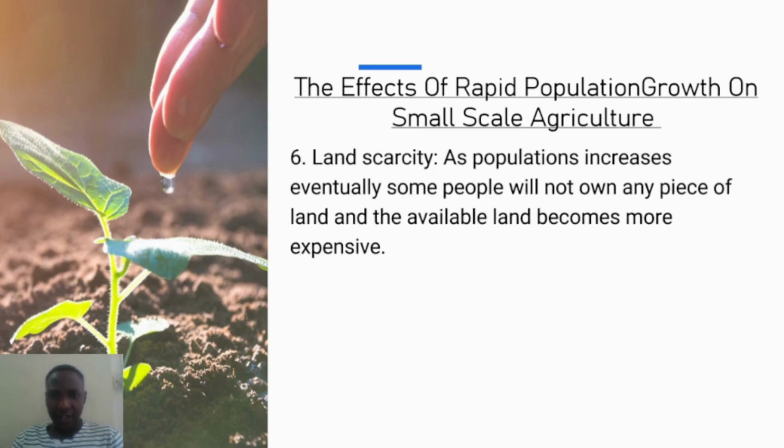And last but not least, land scarcity. As the population increases, eventually some people will not own any piece of land, and the available land becomes more expensive. So that's the other effect of rapid population growth, where it leads to land scarcity, where the land is just not enough, and some people won't be able to get land. In turn, the land becomes very expensive because there's a huge population, and it cannot sustain all people to have a piece of land.